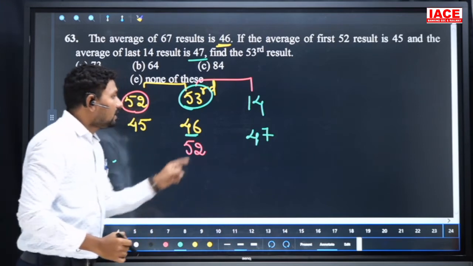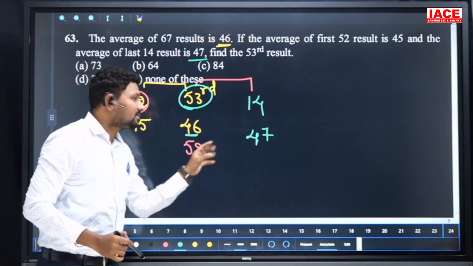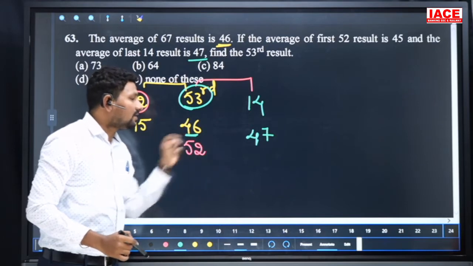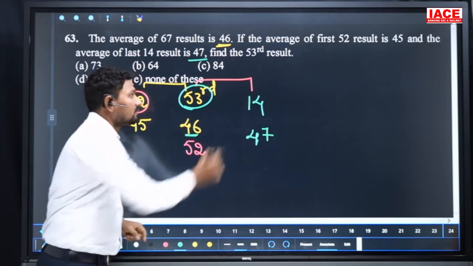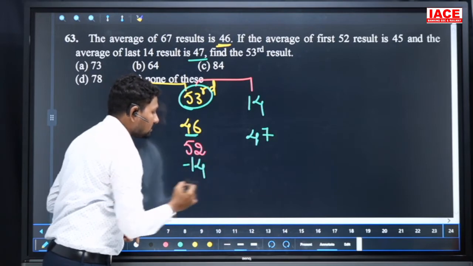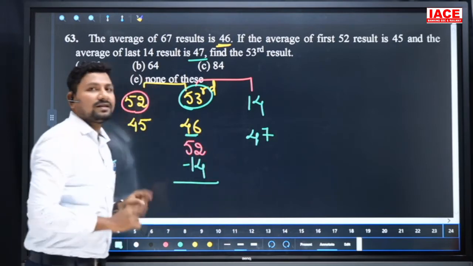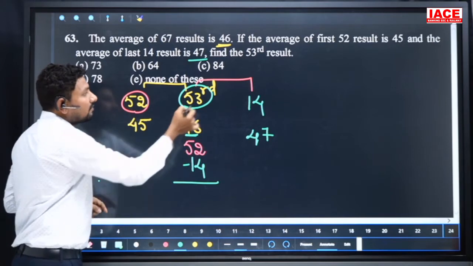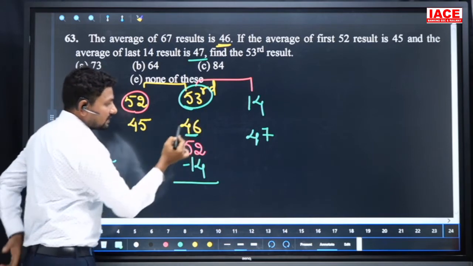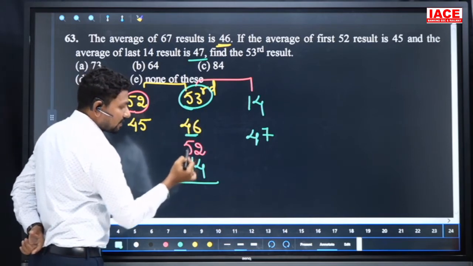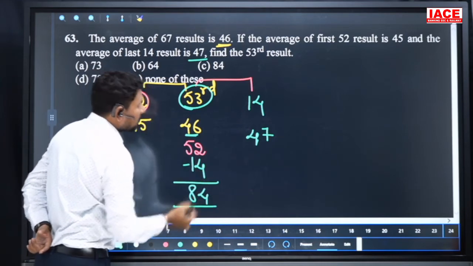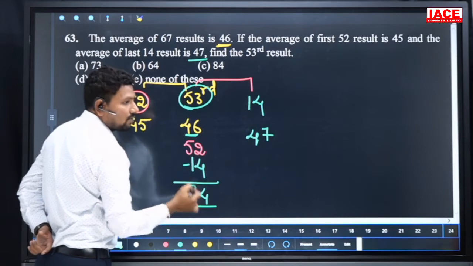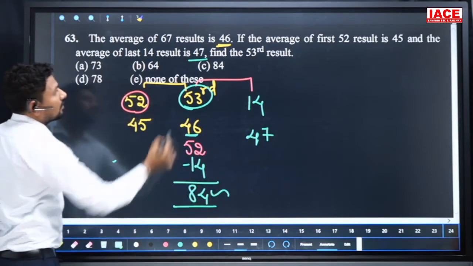That means the average goes from 47 to 46, a decrease of 1 for each of the 14 members. Then when you compare these values, we get the 53rd value overall. 46 plus 52 is 98. From 98, remove 14, and we get the 53rd member. The 53rd member's original value is 84. Our option is C.